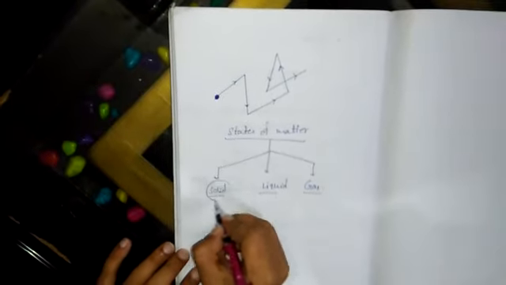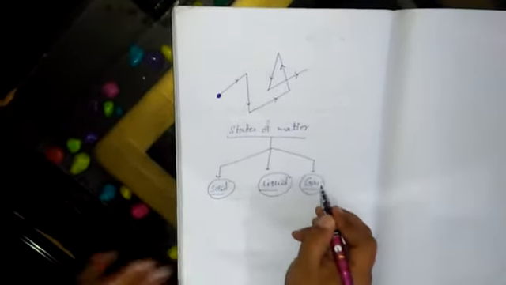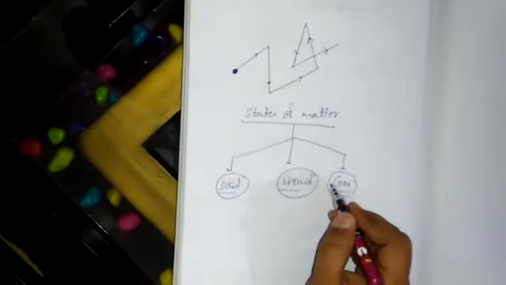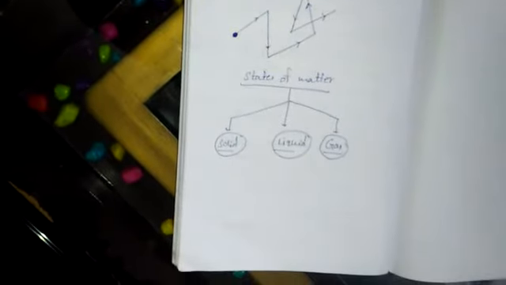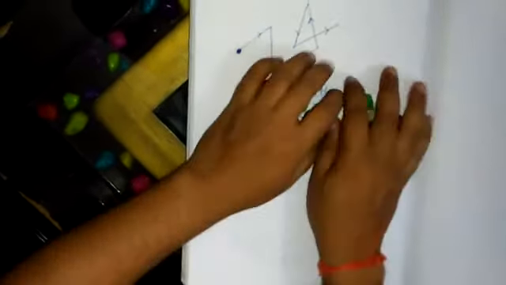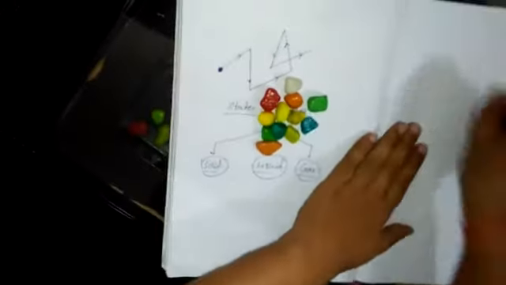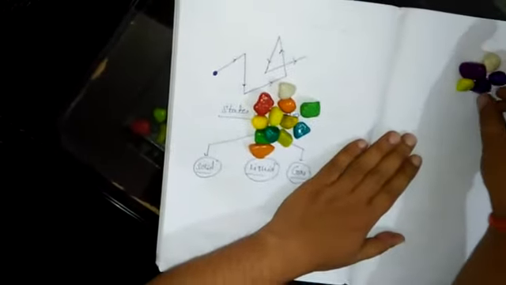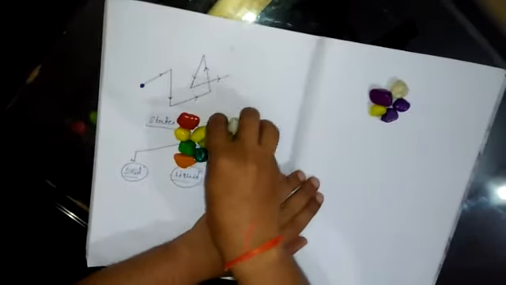Now if I discuss solid, liquid, and gas, it's very simple. Suppose I have some particles, like these are the particles that I will discuss. I'm going to divide these particles into three conditions. In one condition the particles are very close, that means there is no space.